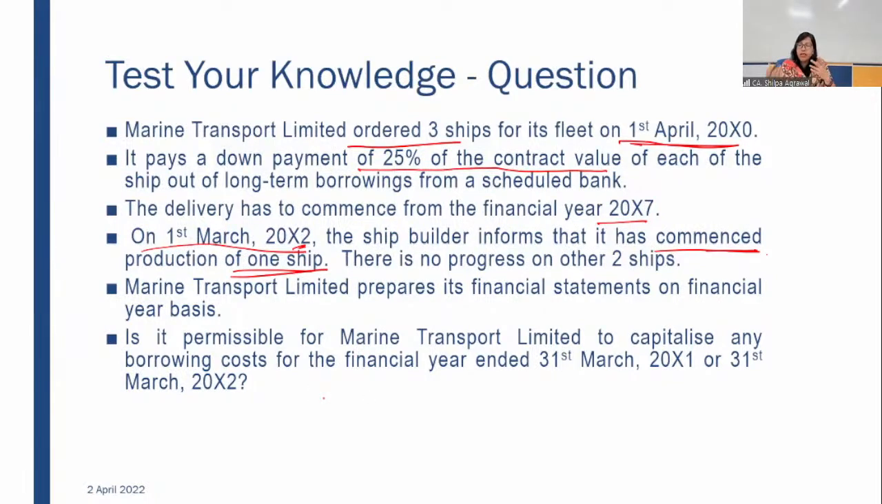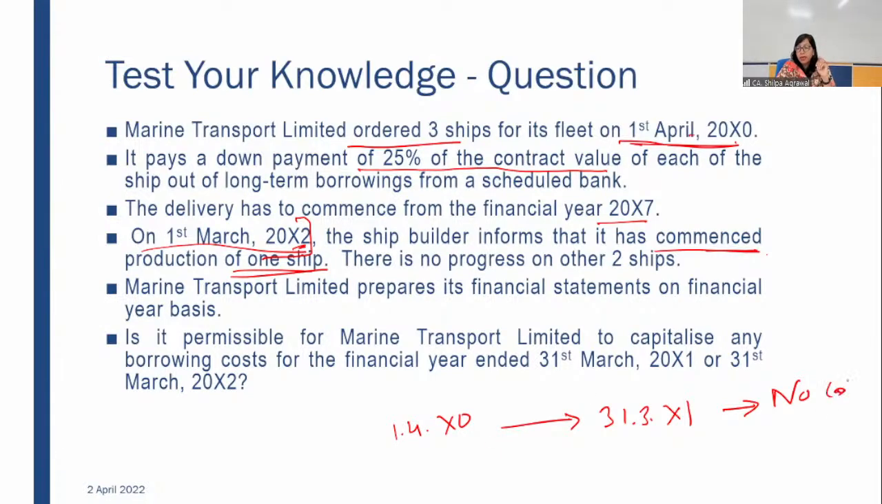This is not mentioned. We are assuming that borrowing cost is there. Now, when was the activity started? Activity started is the third condition which has to be met simultaneously, cumulatively. The activity started on 1st March. It means from 1st April x0 to 31st March x1, this third condition is not being met. Activity has not been started. Since activity is not started, no capitalization will be done.